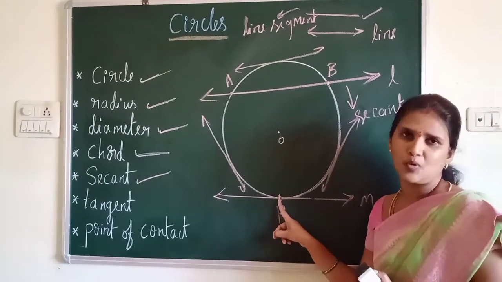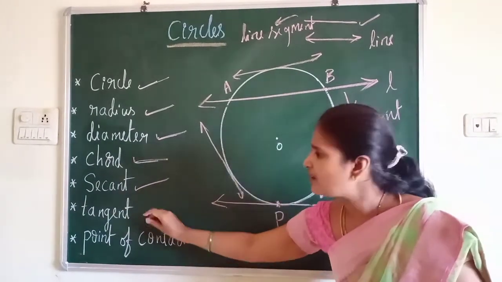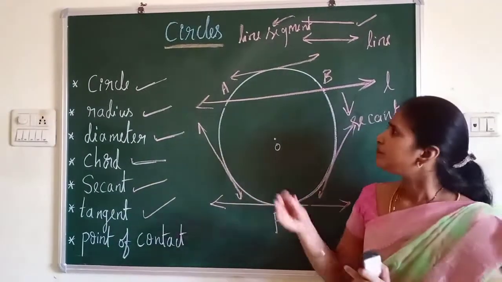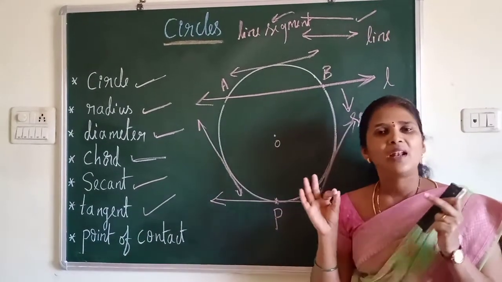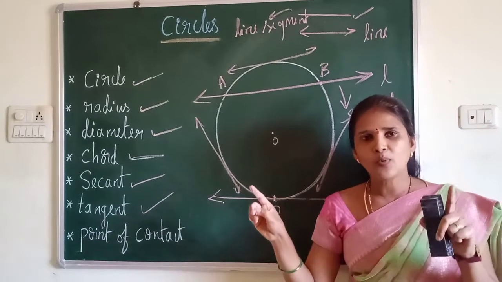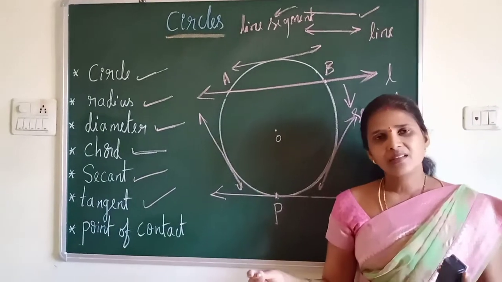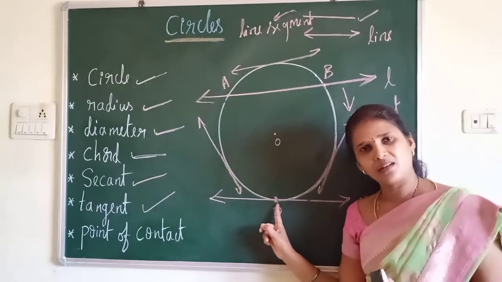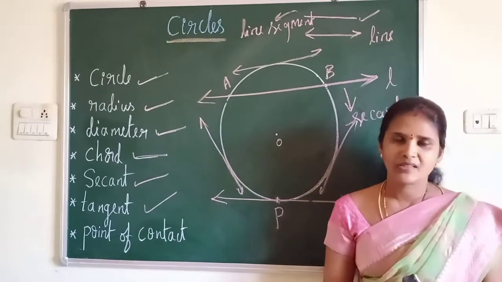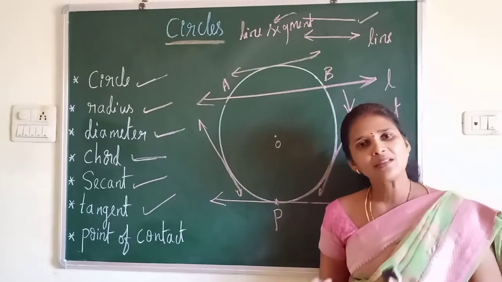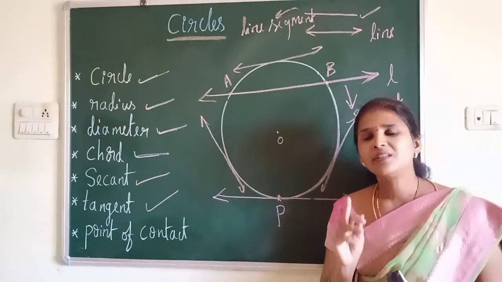So you can draw infinite tangents to a circle, but you can draw only one tangent at a given point. So, understood the difference between secant and tangent? Let me explain again. These are all lines, but the only difference is when a line intersects a circle at 2 points, we call it a secant. When a line intersects exactly at 1 point on a circle, we call it a tangent. We can draw infinite tangents and infinite secants, but at a given point, I can draw only one tangent.